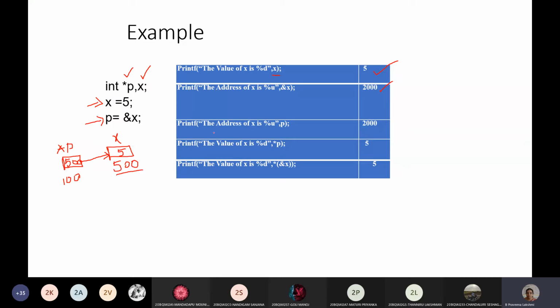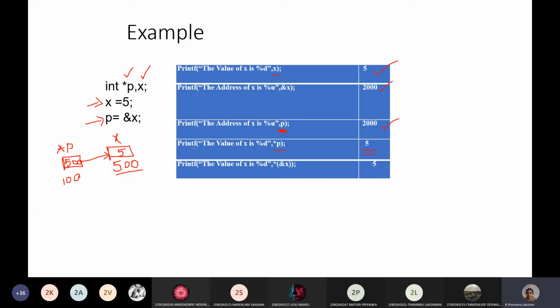Okay, and next the p value. Here we are using p individually without giving an asterisk operator, so it gives us the value stored within the p variable. The value stored in the p variable is the x variable address, so I'll get the same 500. Next, you are taking the x variable value using the p variable, asterisk p. Asterisk p is the value at the p pointer. The value of p is 500 and its value is 5. So I'll get the 5.